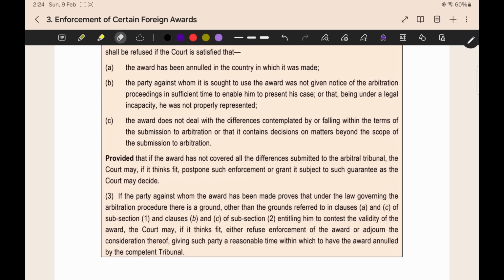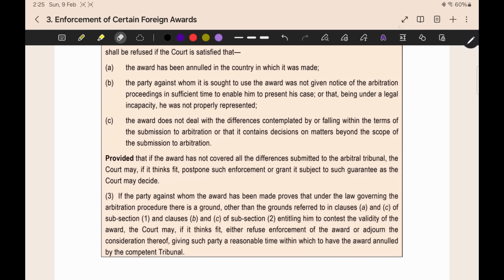Now here there is a proviso. For example, you have submitted 5 issues to arbitration and we got an arbitral award. In that only 4 decisions are covered. On one issue, no decision has been given. Now in that case what the court will do is that it will postpone the enforcement of the award and do the necessary things which should be done. It should postpone the enforcement and grant it subject to such guarantee as the court may decide. The court will decide what to be done.